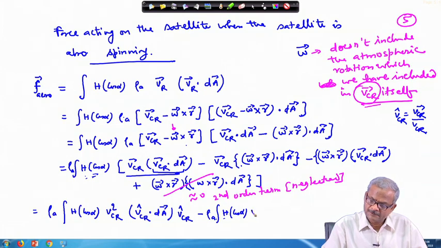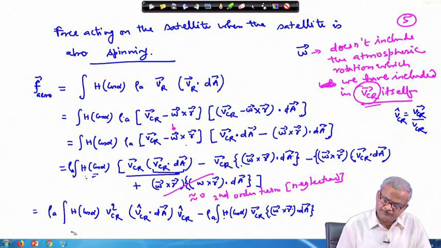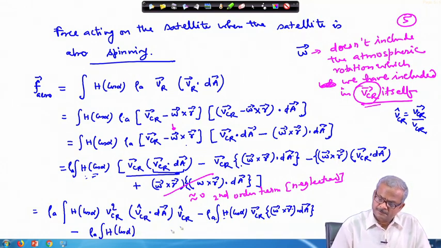So, this then becomes VCR omega cross r dot dA, minus rho A times h cos alpha omega cross r times VCR dot dA.